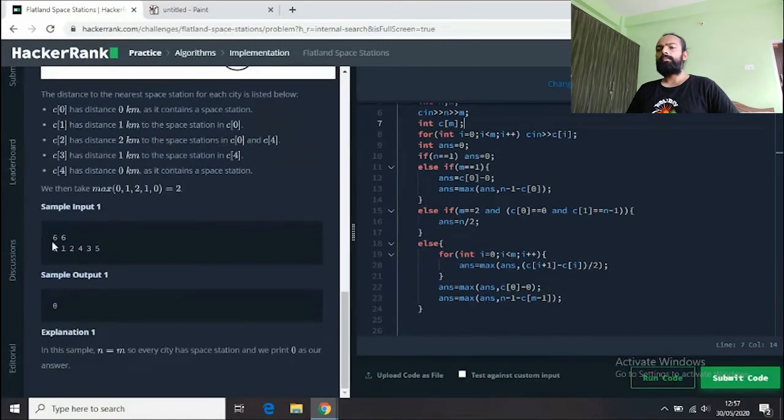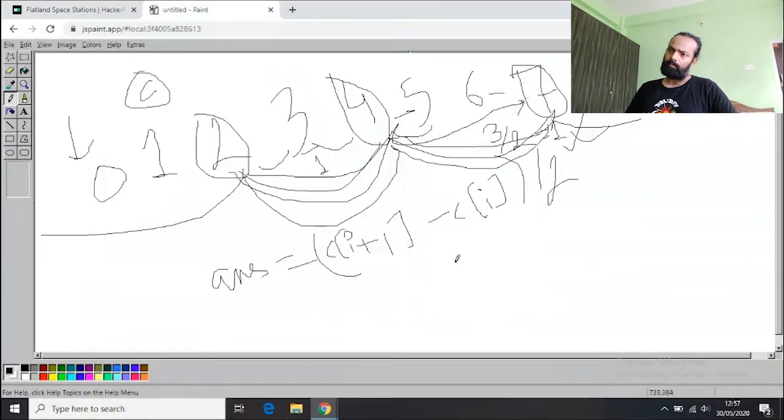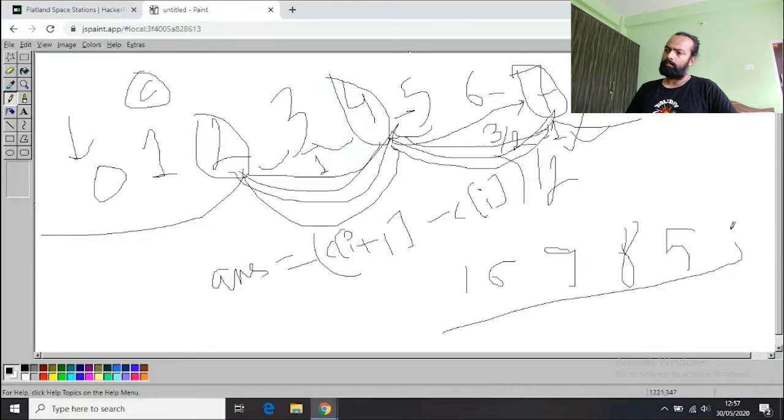You can see in this example, sample input 1, 6 6, and there is 0 1 2 4 3 5. So even if you use the absolute value, it doesn't make any sense, because you might get the cities like this: 1 6 9 8 and 5. Now if you have these, what absolute value would work for you? I don't think it will work because it is an unarranged array.